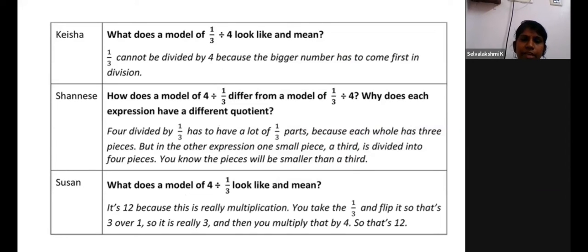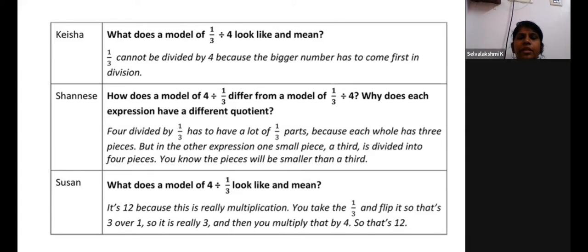When we give a scenario, these are the different understandings by three different students. That is 1/3 divided by 4. They may think, how can we divide 1/3 by 4? How can we divide the smaller by a bigger number? So the students think in different ways, right? But the student should think. That is our main goal.